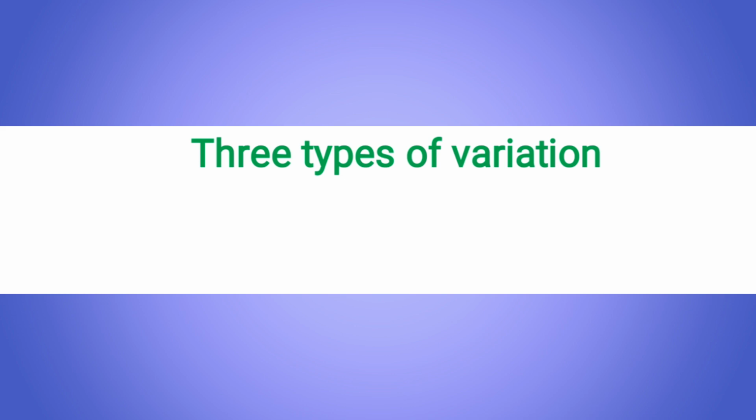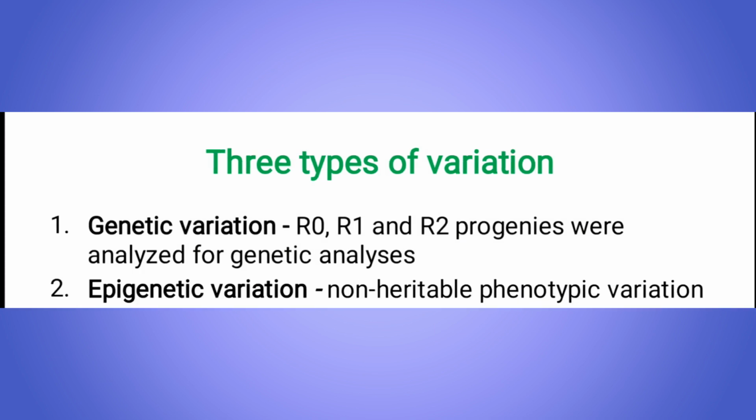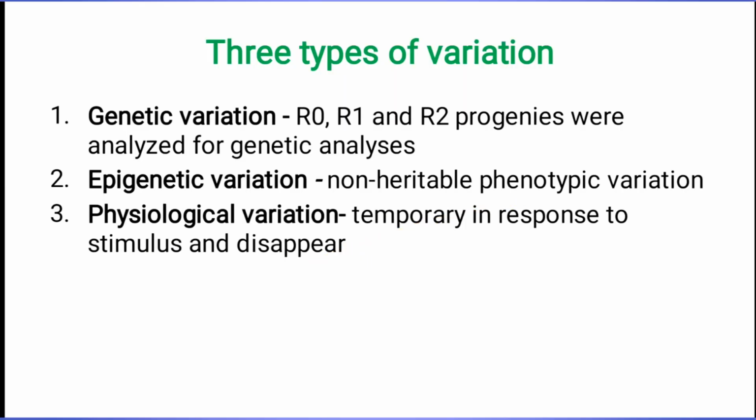Three types of variations are observed during somaclonal variation. They are genetic variation. The regenerated R0, R1 and R2 progenies were analyzed for the genetic analysis. The second one is epigenetic variation. Here non-heritable phenotypic variations are recorded. And the third one is physiological variation. This kind of variation is temporary. Over a period of time, these variations will disappear.